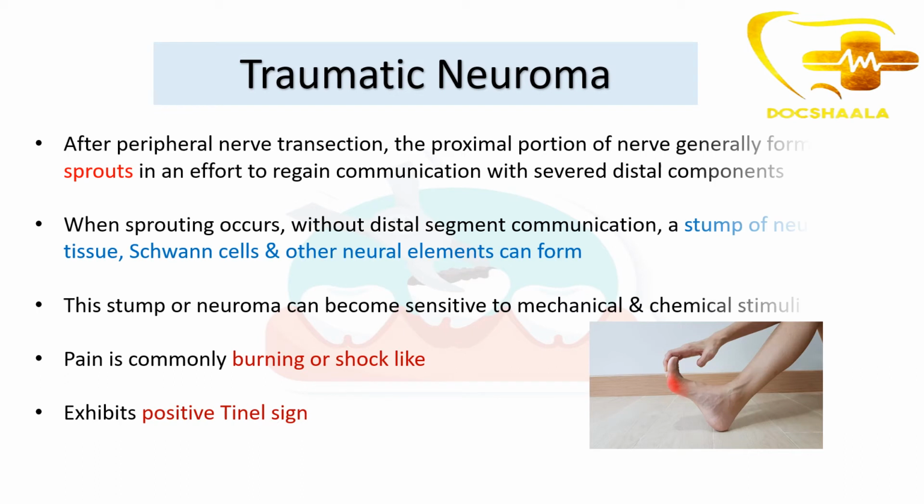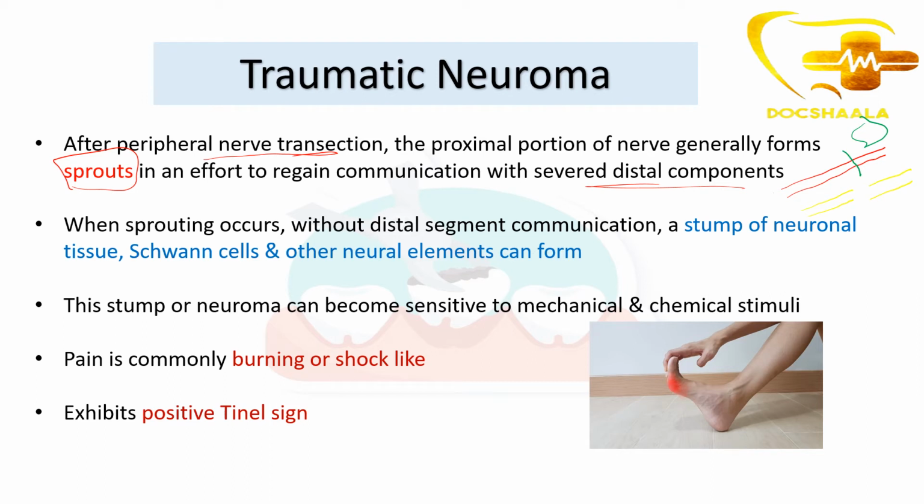The traumatic neuroma arises after a peripheral nerve transection. The proximal portion of the nerve generally forms sprouts, in an effort to regain communication with severed distal components. What does this mean? We have a nerve like this, right? When we are performing a procedure around this nerve and it is accidentally cut, we will have a proximal segment and a distal segment.